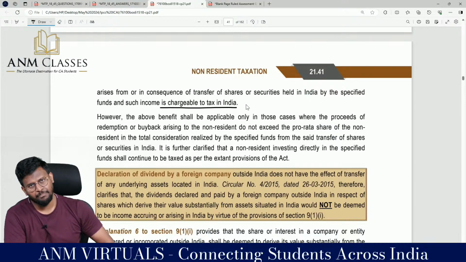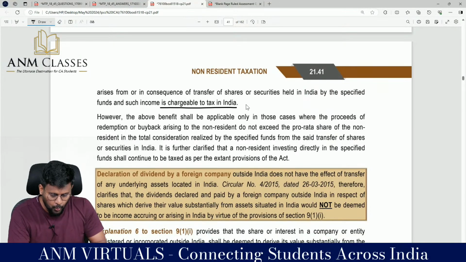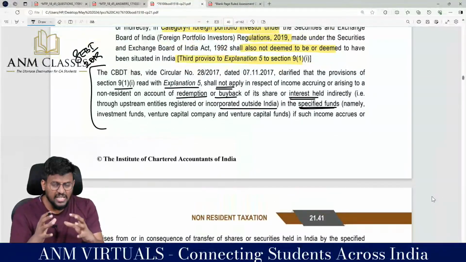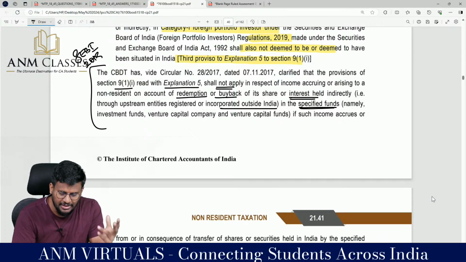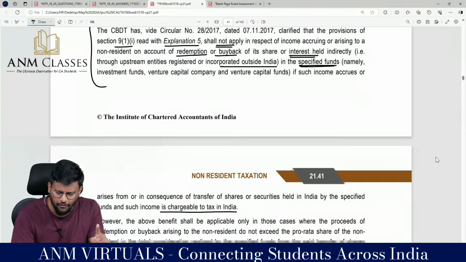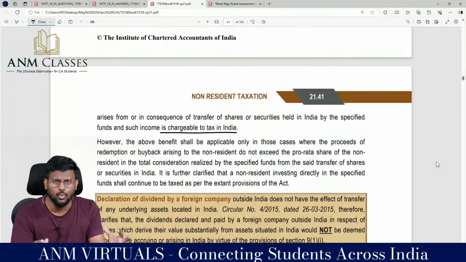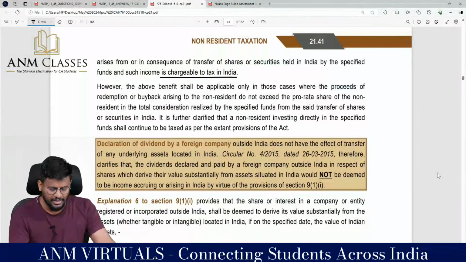if such income accrues or arises from or in consequence of transfer of shares or securities held in India by the specified fund and such sum is chargeable to tax in India. That means, sir, what they are trying to say is CBDT has given us clarification through circular saying that because of buyback, because of redemption of shares, my dear lovable students, if you are investing in the specified fund like investment fund, venture capital company, venture capital fund, this will not amount to income accrued or arisen in India.